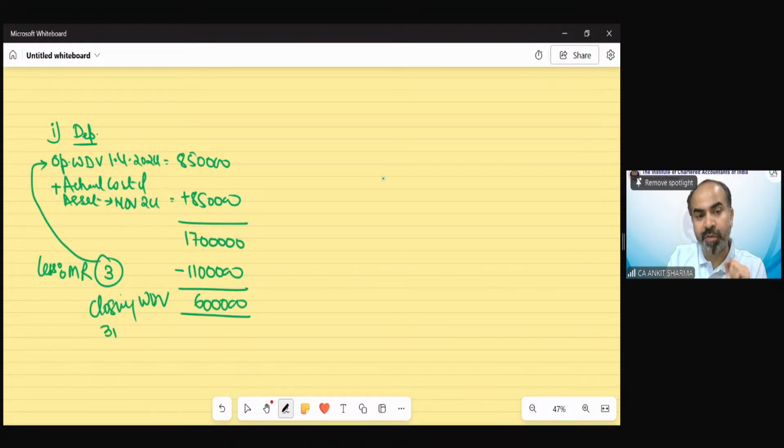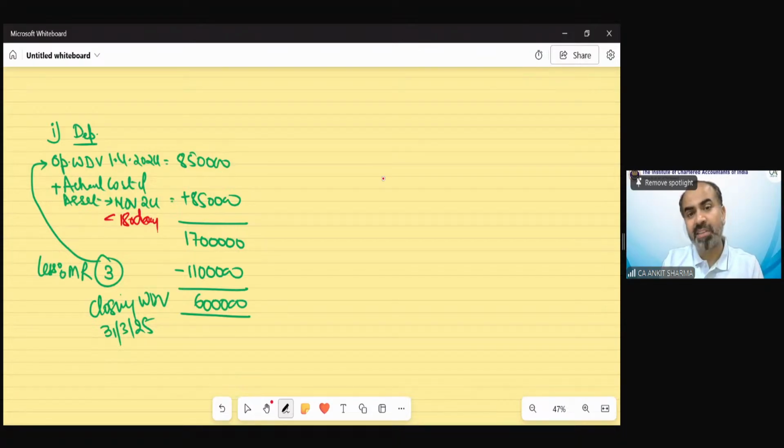That is the closing WDV on 31st March 25. Now to calculate the depreciation, we have to see, because these assets have been purchased in November 2024, the time we have used is that these assets are less than 180 days. And if an asset is put to use for less than 180 days, then we will claim depreciation at 50% of the normal rate of depreciation, which has been given as 15%.